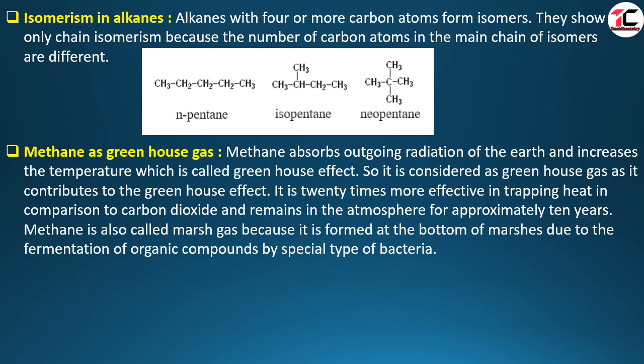Methane is also called marsh gas because it is found at the bottom of marshes, due to the fermentation of organic compounds which contain cellulose by a special type of bacteria.